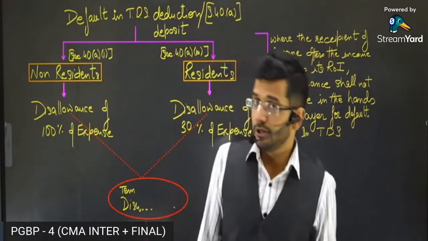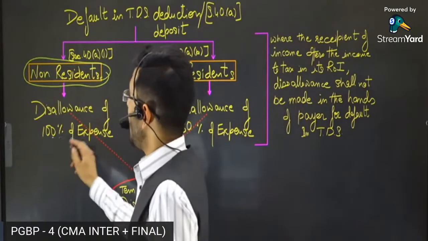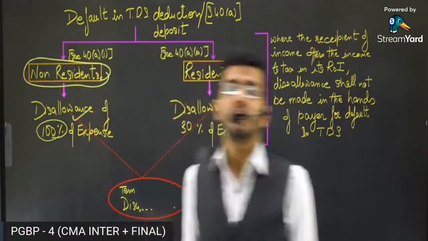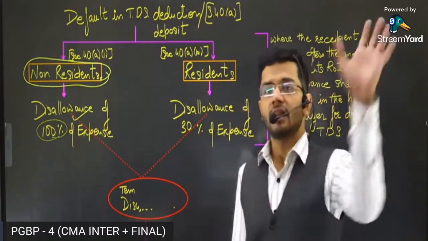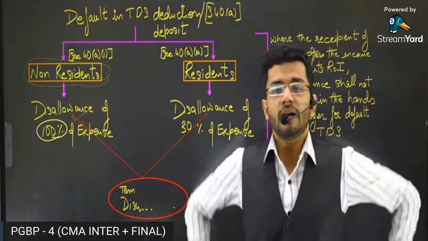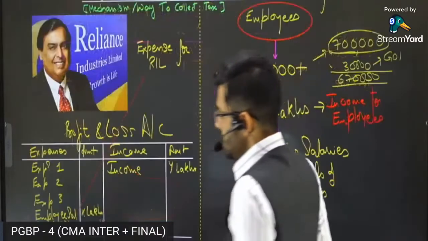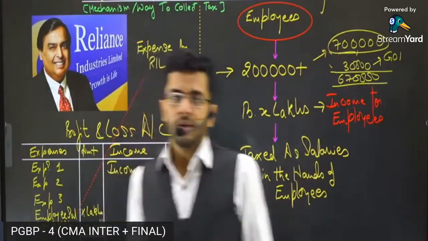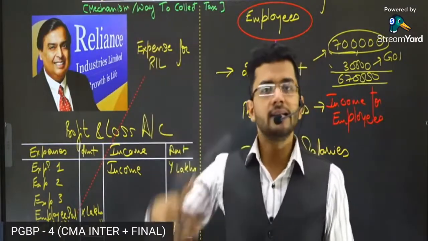If you do not deduct taxes from the payments made to a non-resident, 100% of the expenditure is disallowed. Yes, 100% of the expenditure will be disallowed. We will not allow even a single rupee of that expenditure. I'll give you an example. Suppose Reliance Industries Limited hires a very sophisticated engineer from Germany. That engineer provides services in India.